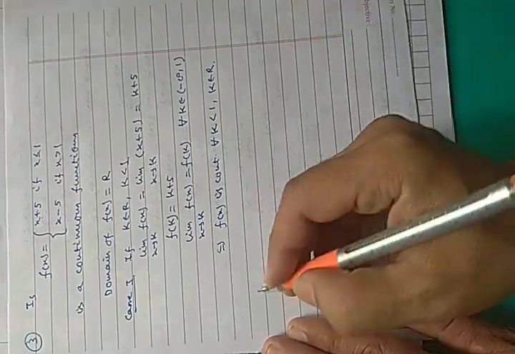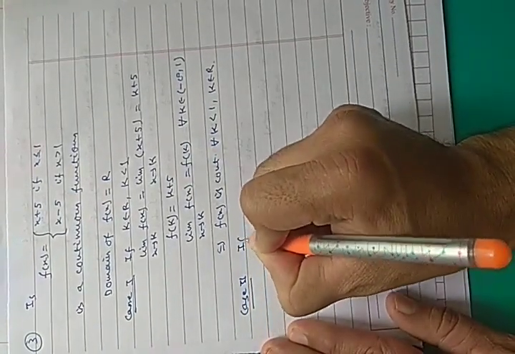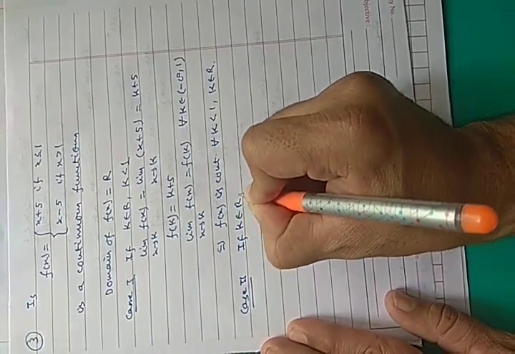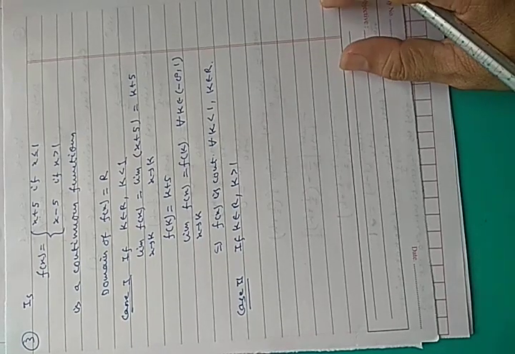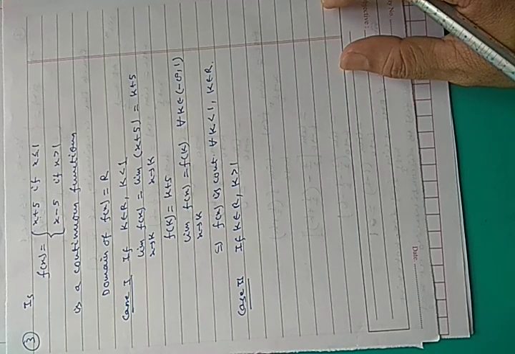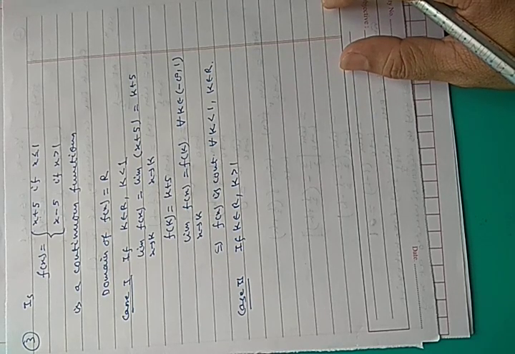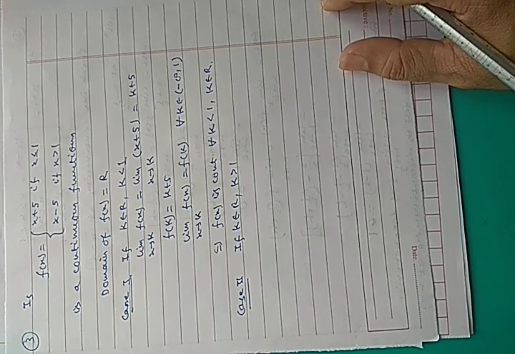Now case 2, if k belongs to R and k greater than 1. Actually this type of problem is different from checking the continuity at a point. Here we are calculating the continuity in the domain. You can say this is the third type of problem, continuity in a domain. You have to check the continuity of a function means you have to check the continuity in its domain. So we are checking the continuity in the domain of the function.